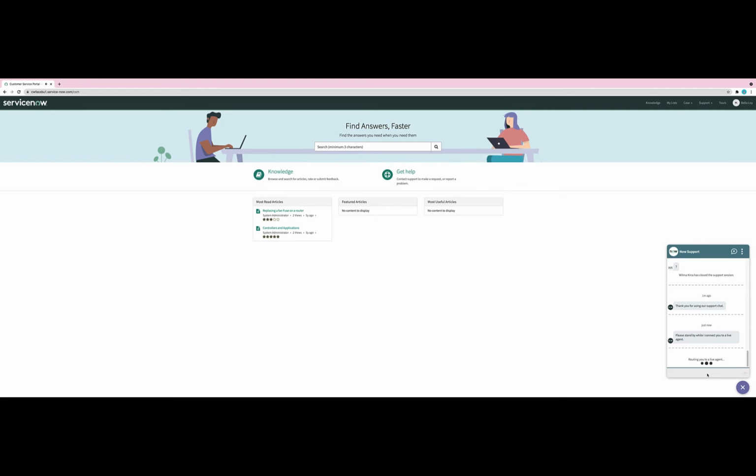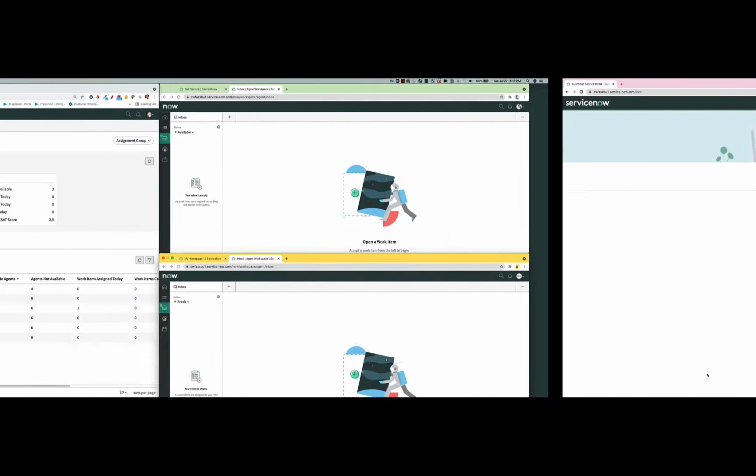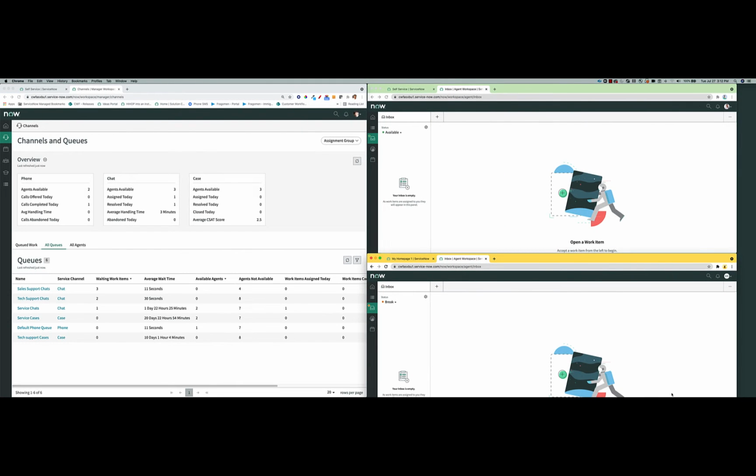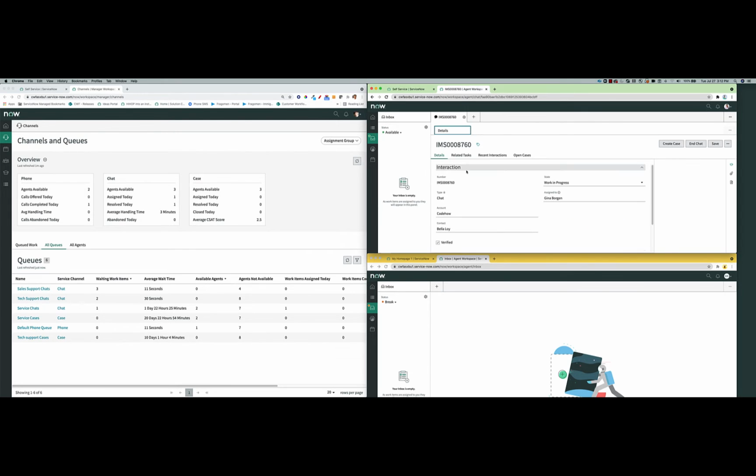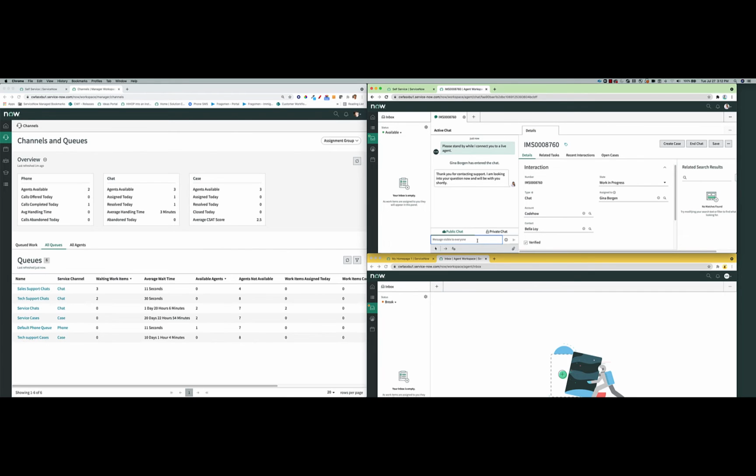So now that chat is being routed and offered to the agent. Let's go ahead and see what agent gets it. And in a moment, what you'll see here is that the chat is offered to the skilled, longest available agent, which in this case should be Gina, the agent in the upper right corner. So let's go ahead and see. Now, sometimes it does take a moment, and there we go. There we have the chat coming in from Bella, and Gina's going to go ahead and accept that, and she's going to be handling a live chat.